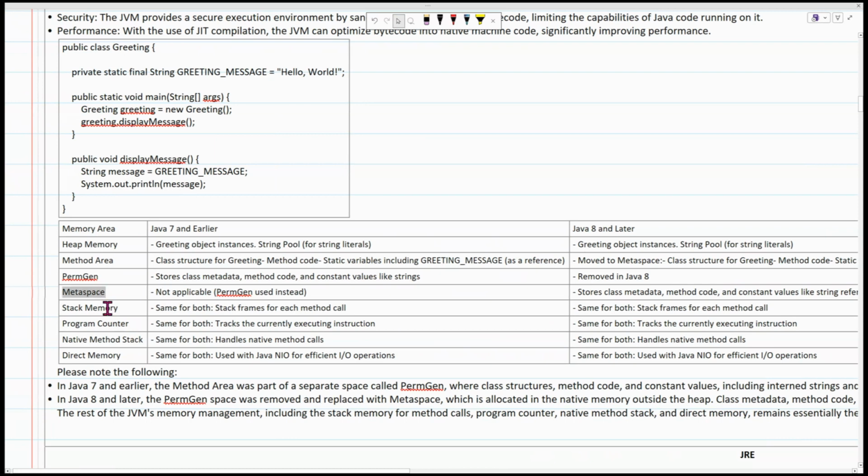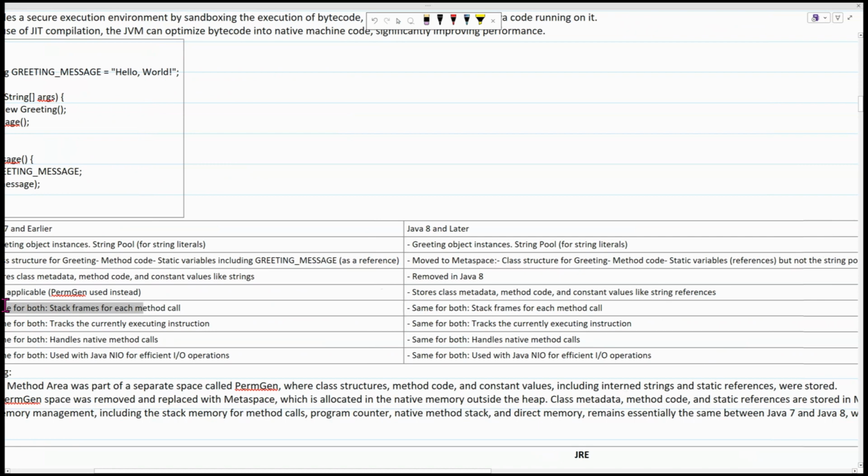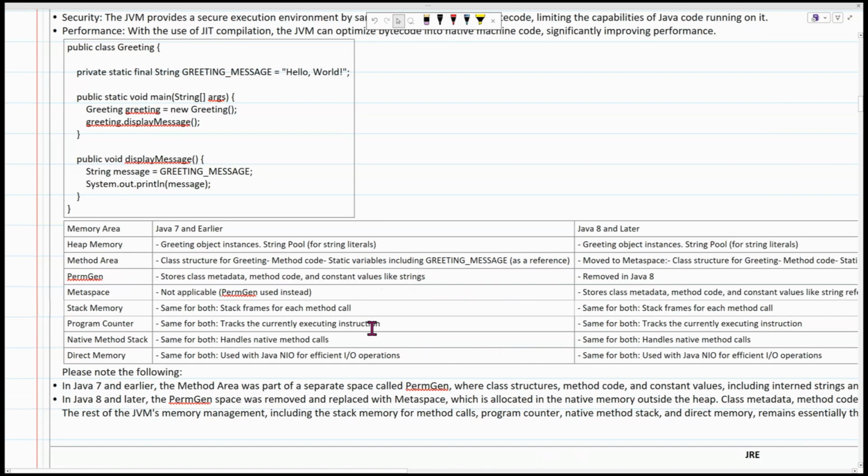Stack memory is the same thing. As I said, it creates a stack frame for each method call and stores the method level details. Say for suppose, if I do one method call, then another method call, it stores the details of one method in one stack frame. And the last thing is the program counter, which tracks the current execution counter. It also handles native method calls, and uses NIO, direct memory, and all the input output operations. That's pretty much it.